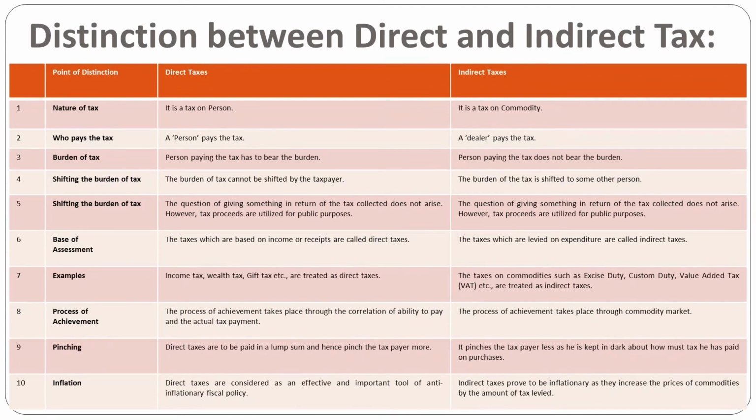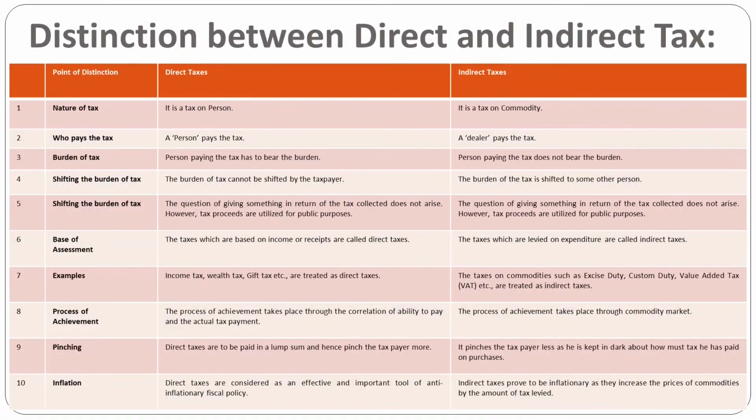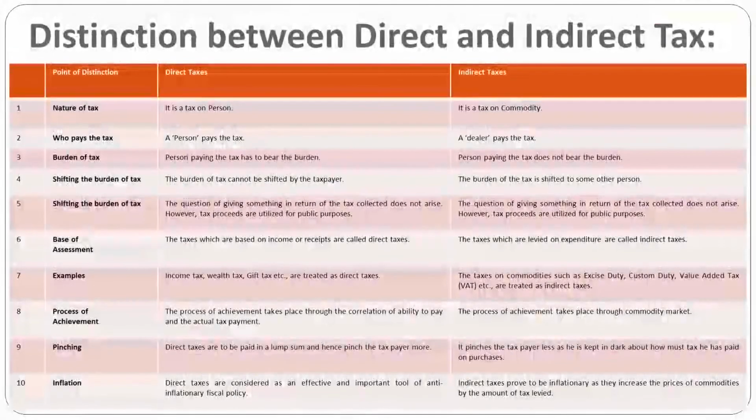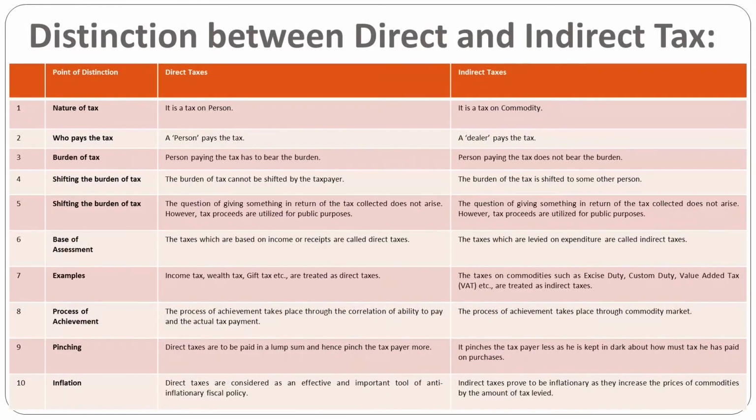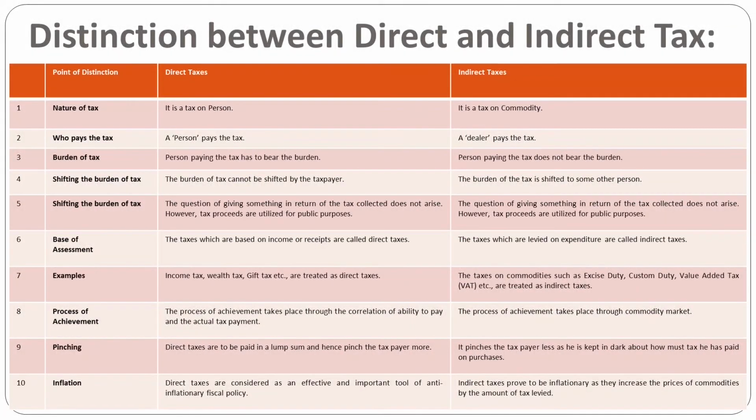So my dear friends, we can easily conclude that direct and indirect taxes are the major sources and base pillars of public revenue. So these are also important in public revenue and in the taxation system.